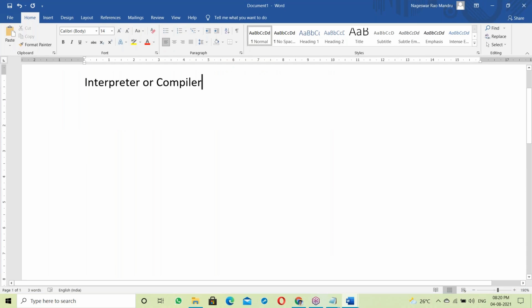Any idea? Interpreter versus compiler. What is interpreter? What is compiler? At least one difference. What's the difference between interpreter and compiler?